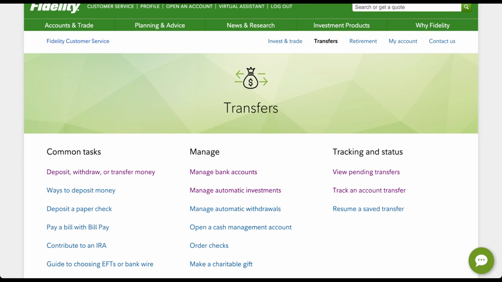You can track your transfer over here. Go to the transfer section and click on pending transfers. Typically it takes around 4 to 5 days for the whole transfer process to complete.